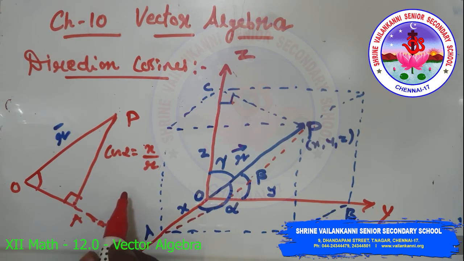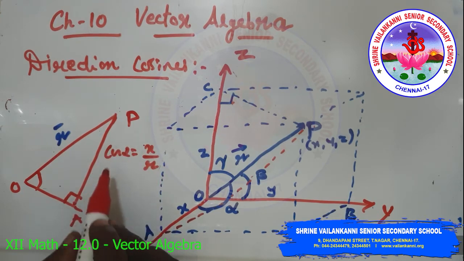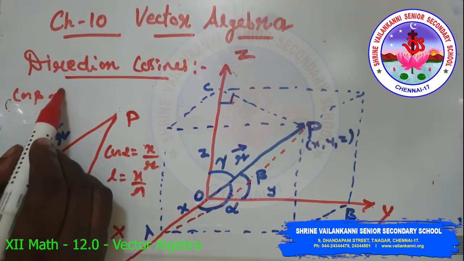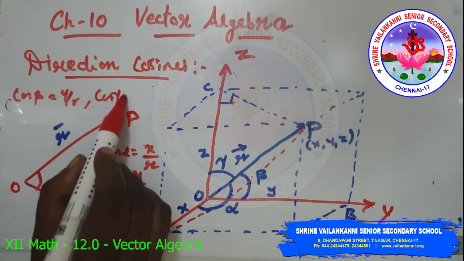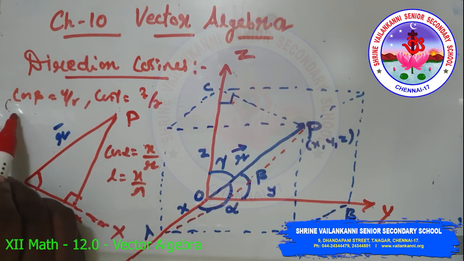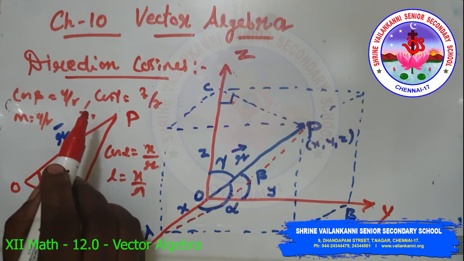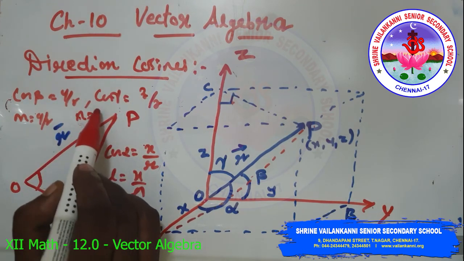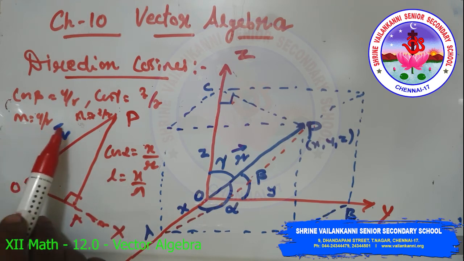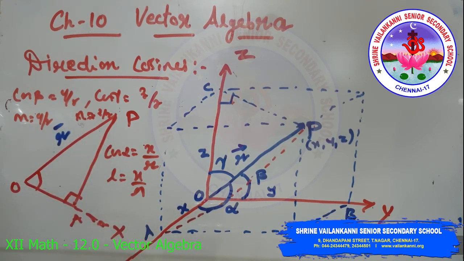We usually denote the direction cosines cos alpha, cos beta, cos gamma as l, m and n respectively, so that we can write l equal to x by r, m equal to y by r, and n equal to z by r. Thus the coordinates of the point P may also be expressed as lr, mr and nr respectively.